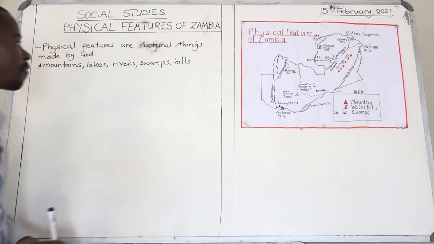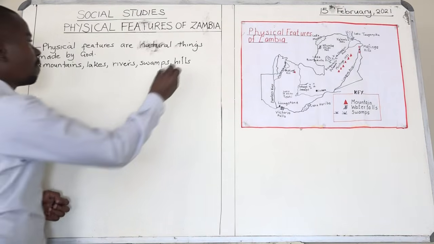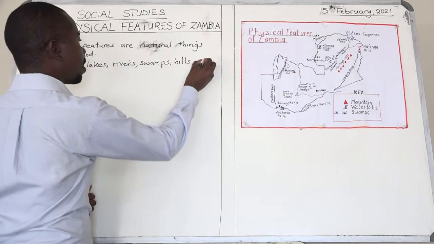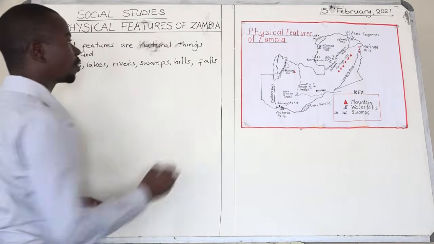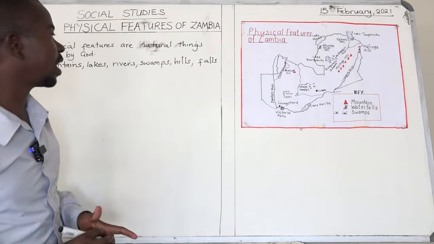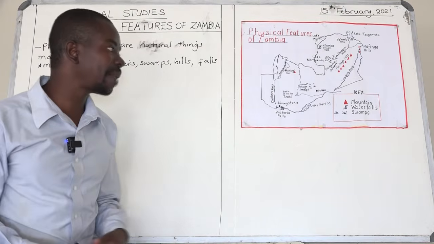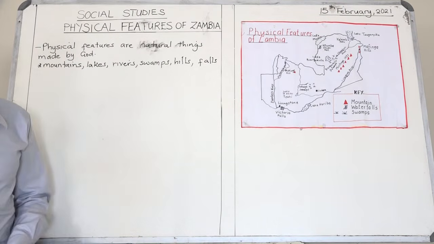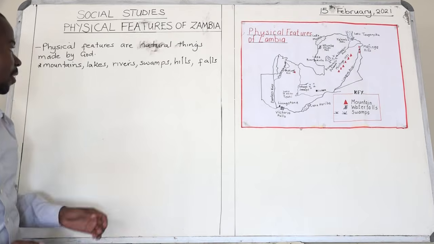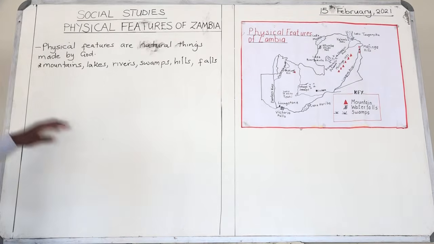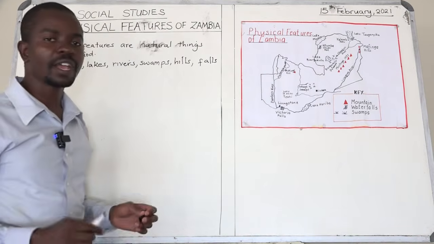We also have got falls, for example the Victoria Falls. We also have escarpments and many others. So you must understand that physical features are natural things made by God.